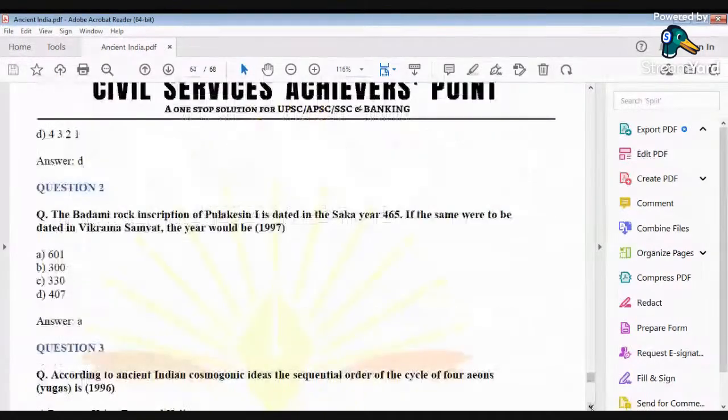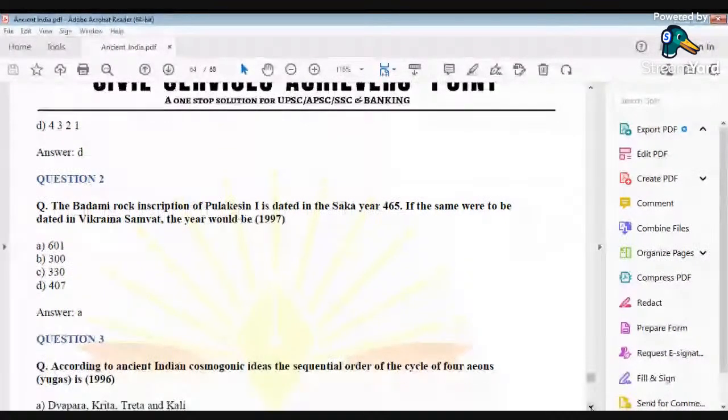Now, the Badami Rock inscription, very, very important. The Badami Rock inscription of Pulakeshin II is dated in the Saka year 465. If the same were to be dated in Vikram Samvat, the year would be, it was asked in 1997, and the answer in this case would be A, 601. Okay, 601. Now let's take the next.